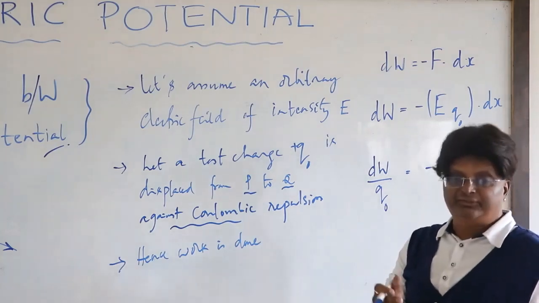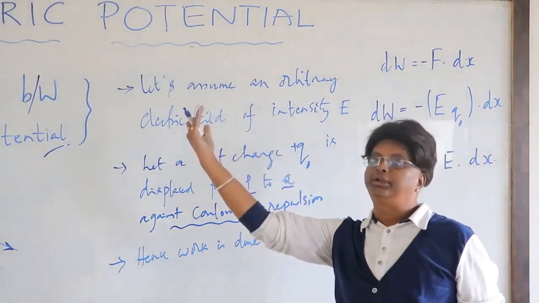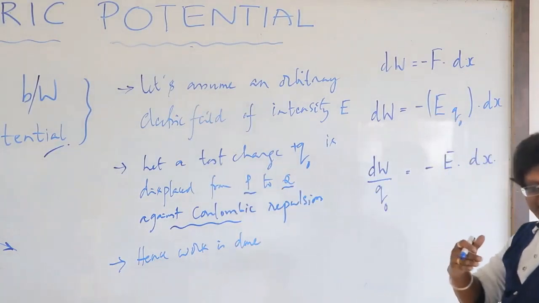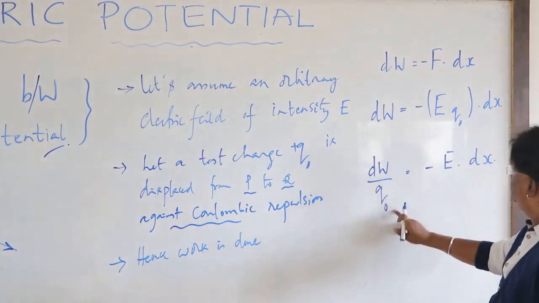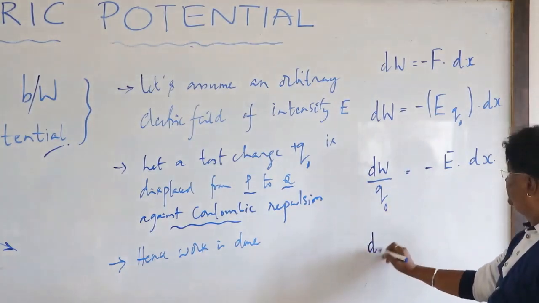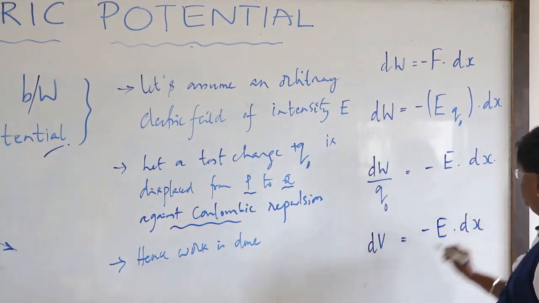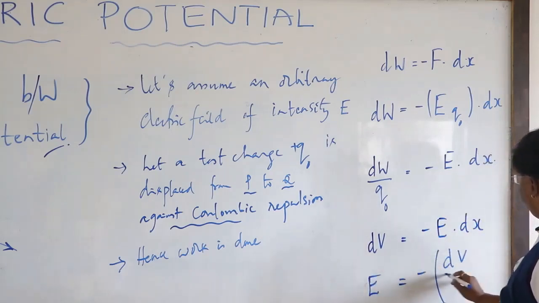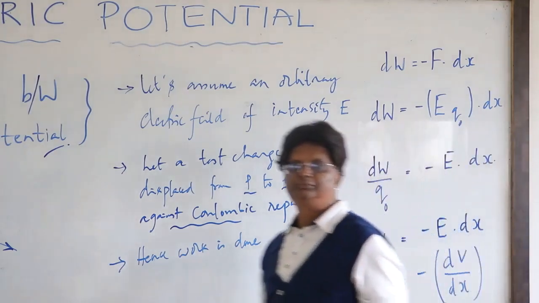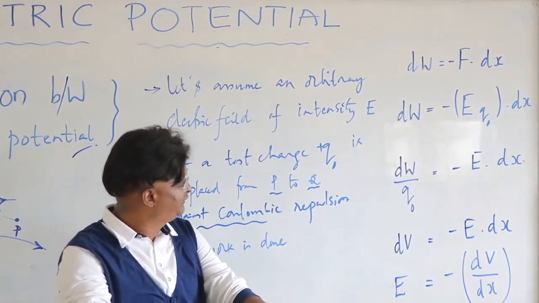Even potential at a point refers to the potential difference with respect to a point outside the system, where we have taken it to be zero potential. So dV is equal to minus E times dx, and therefore E is equal to negative of dV by dx. Yes, this is a very important expression: E equals negative of dV by dx.